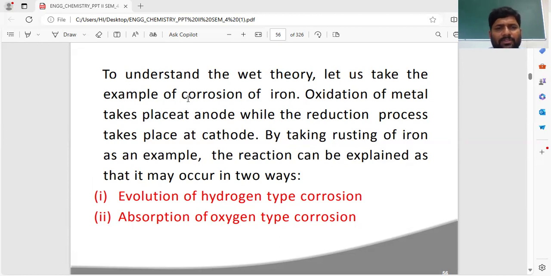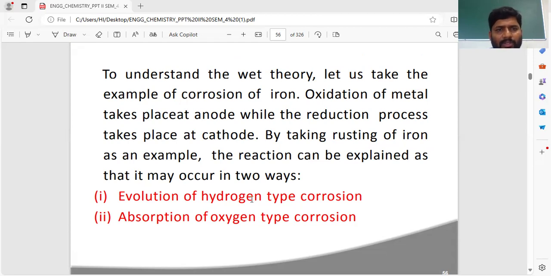You know already, but we will remind once: oxidation means loss of electrons, and it occurs at the anode. So what is anode? What is cathode? Anode means plus charge, cathode means minus charge. But here the anode undergoes oxidation. The anode is the place at which oxidation takes place. Cathode is the place at which reduction reaction takes place.